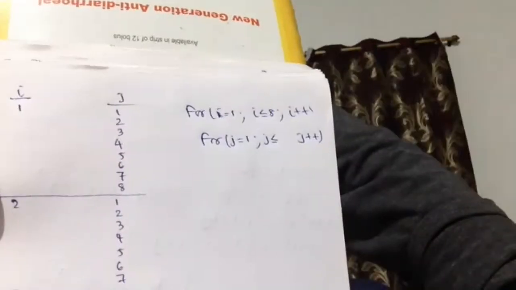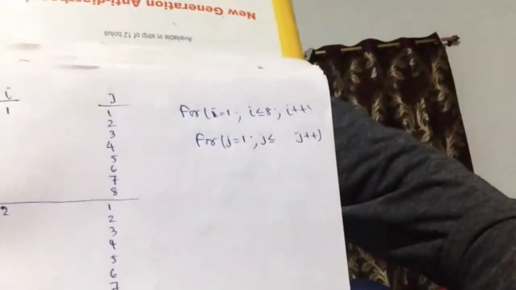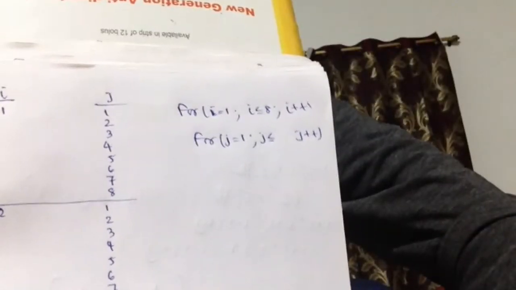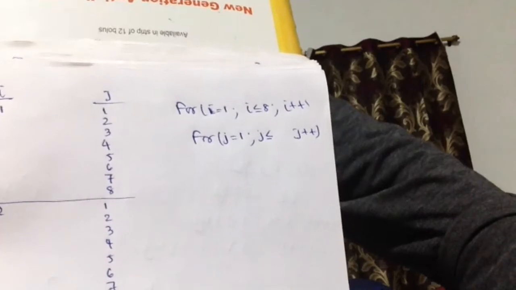So whose value is increased by 1? In this loop, whose value is increased by 1? I. So if I make it 8 minus I, then what happens? Will it work? Decrease by 1. If I make it 8 minus I, will it work? Say 8 minus 1.